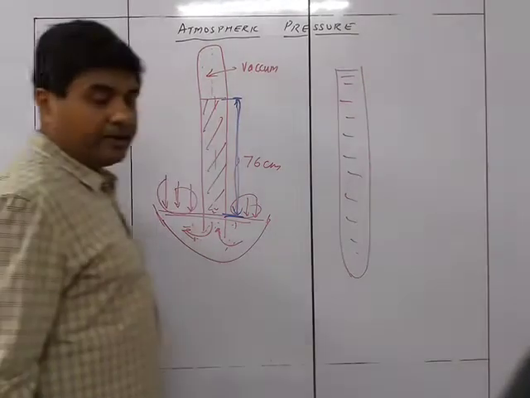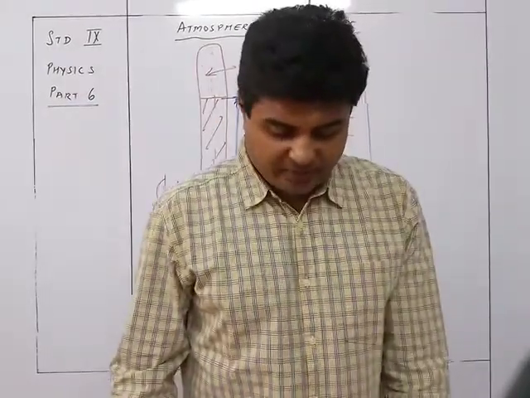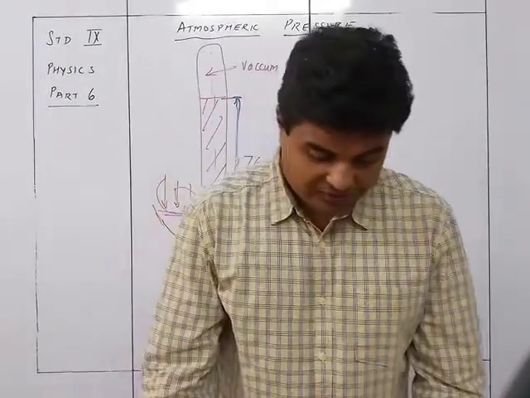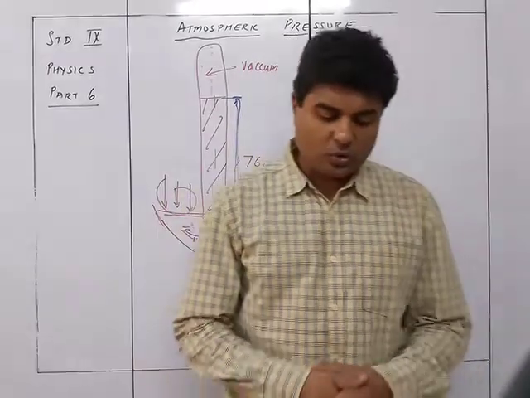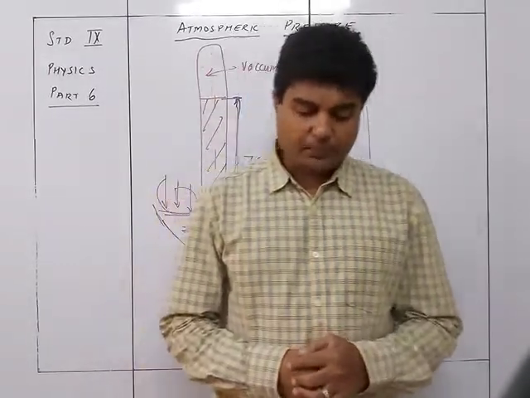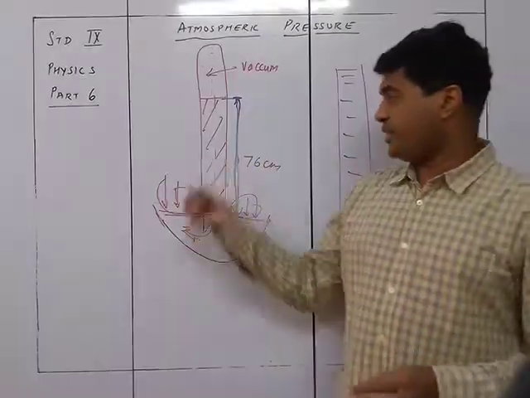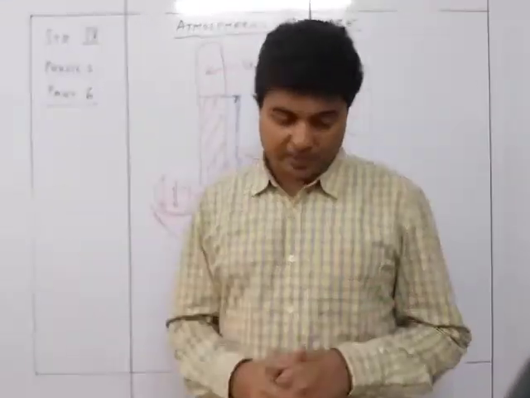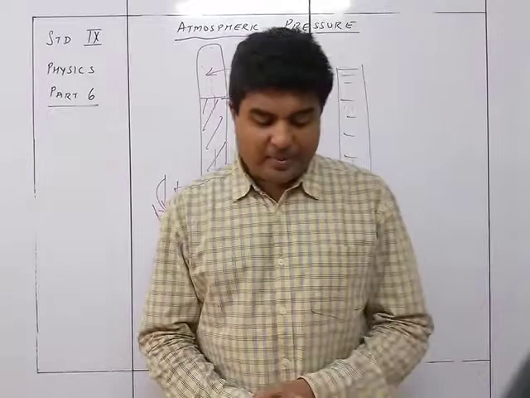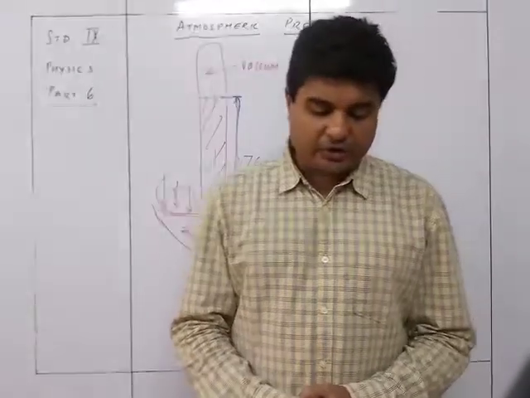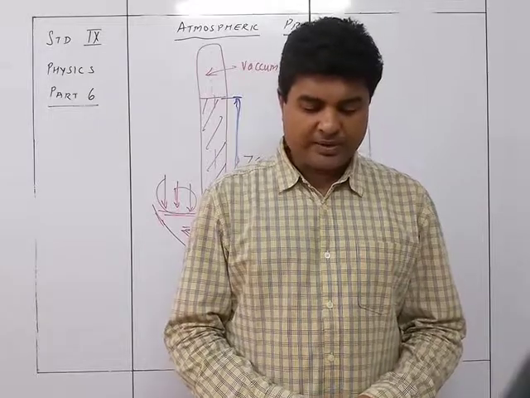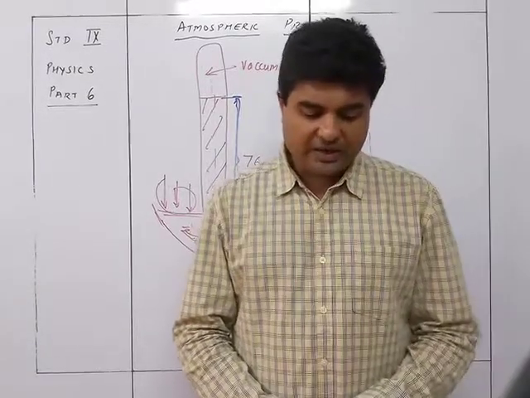So now we continue with the simple barometer and we find out the factors affecting the barometric height. First thing is the barometric height at a place changes only when the atmospheric pressure at that point changes. There would not be any kind of barometric height change unless there is a change in the atmospheric pressure. Note the barometric height remains the same even if the shape of the tube is changed, or the length of the tube submerged inside the mercury in the trough is changed, or the tube is tilted from its position.